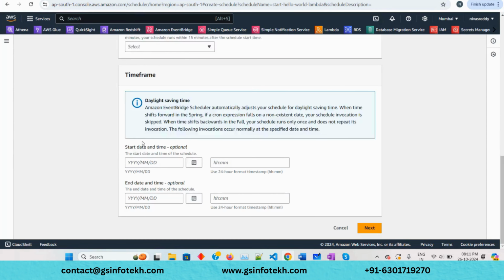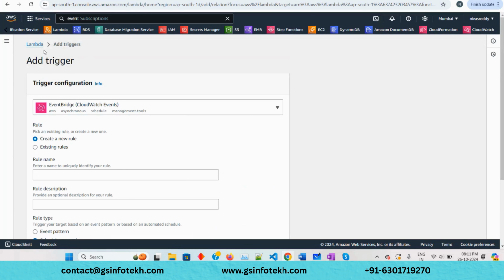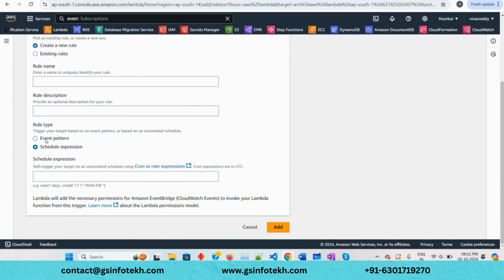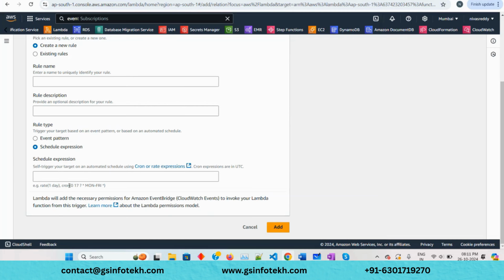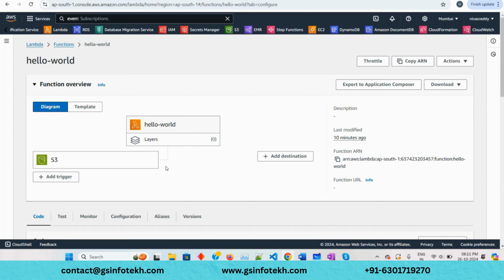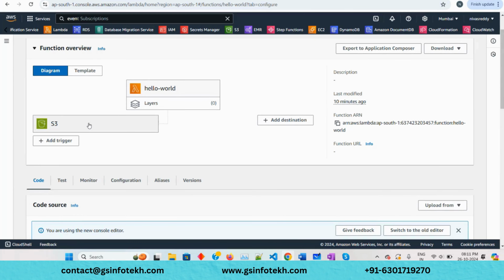Instead of taking you there to create it, there is an even simpler way. I just realized in Lambda itself, while adding the trigger, it's asking you can create it here. You can add the cron expression here. So whatever expression we were typing there, we can type cron here, for example every day, Monday to Friday, whatever, depending on the use case. Click on add. So that's how you can work with schedule-based invocations, and also event-based invocations.